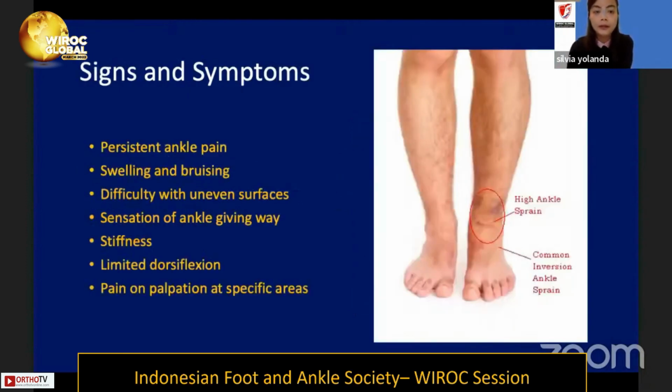As for signs and symptoms, the patient will come to us with a complaint of persistent ankle pain, also swelling and bruising, difficulty with uneven surfaces, and a sensation of the ankle giving way. The patient will also complain about stiffness and limited dorsiflexion, and also pain on palpation at the syndesmosis area.